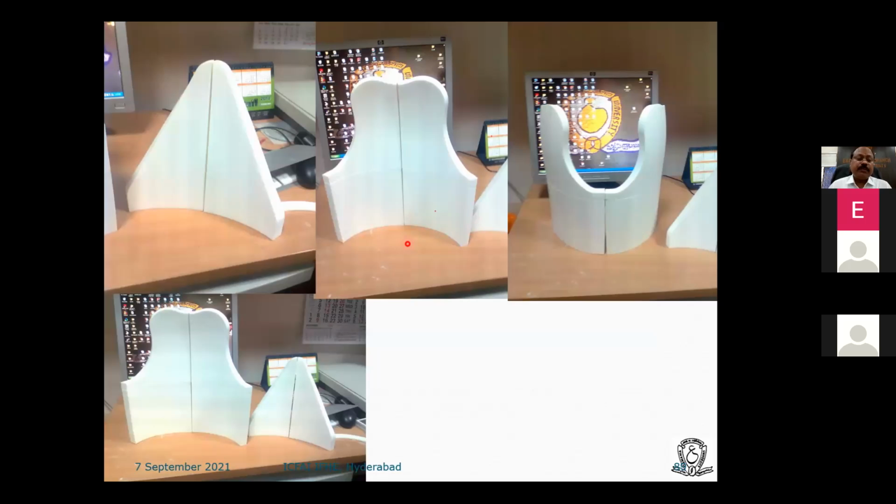So this is another project we completed for defense. This is an armor body for the Indian defense.